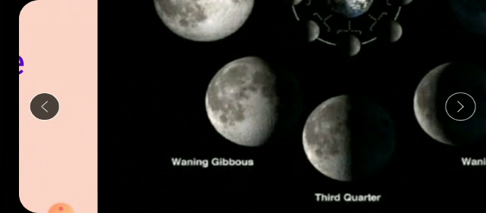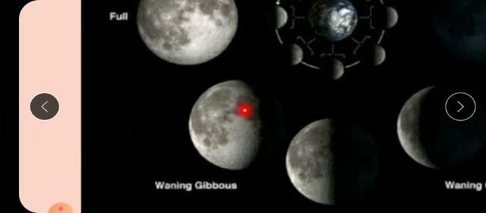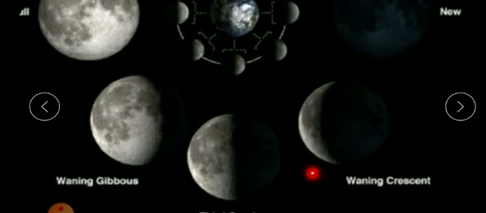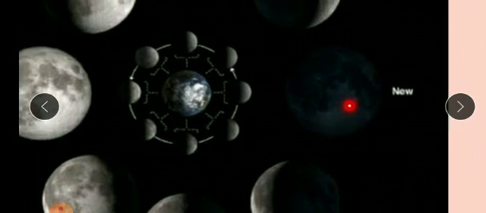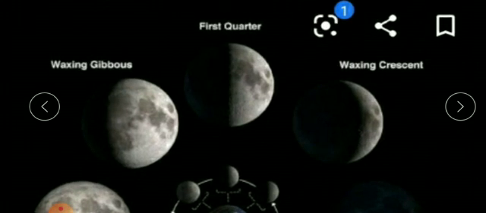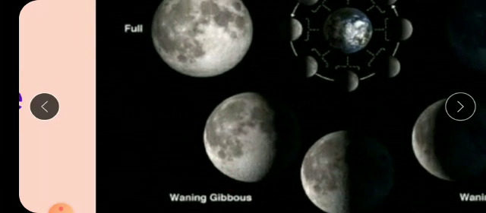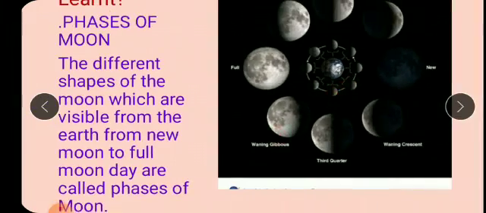Then again waning gibbous, isn't it? This full moon becoming shorter, that is waning. Waning means what? Again it is becoming smaller and smaller, isn't it? Decreasing. And then third quarter, then waning crescent, and finally the new moon. Okay, so basically the meaning of waxing is what, children? Increasing, becoming larger. And what is the meaning of waning? Becoming shorter and shorter, isn't it? That's how. So these are the different phases of the moon, isn't it?